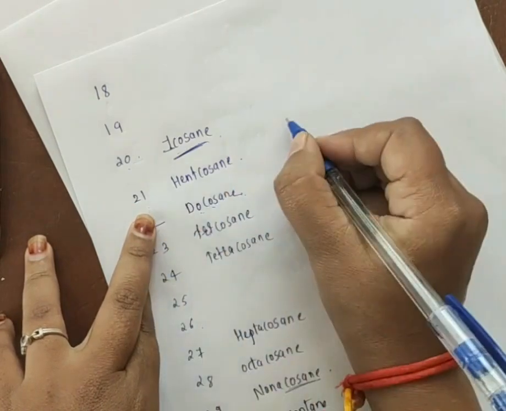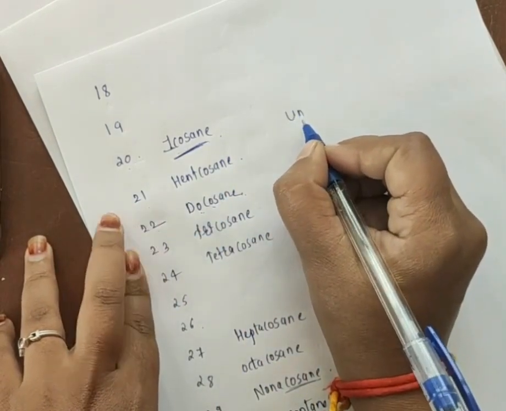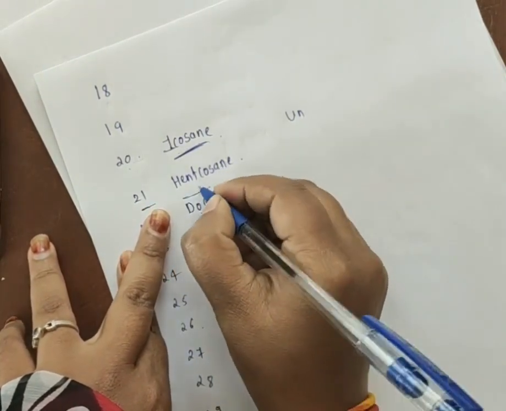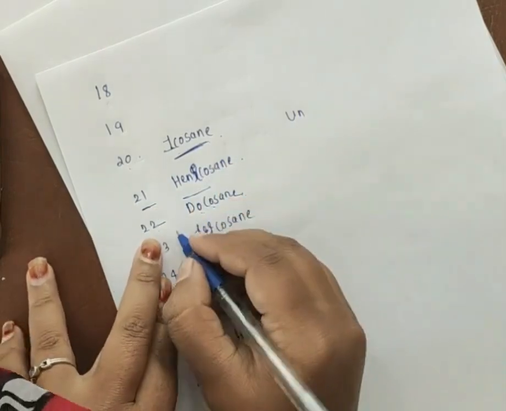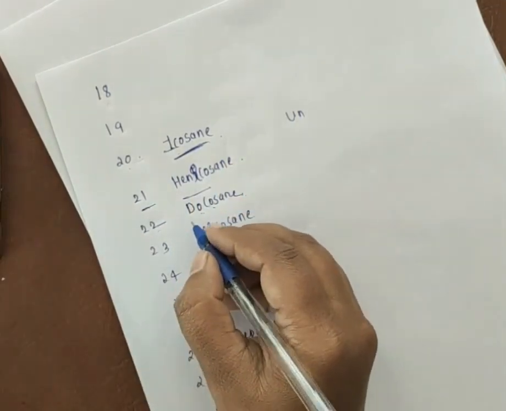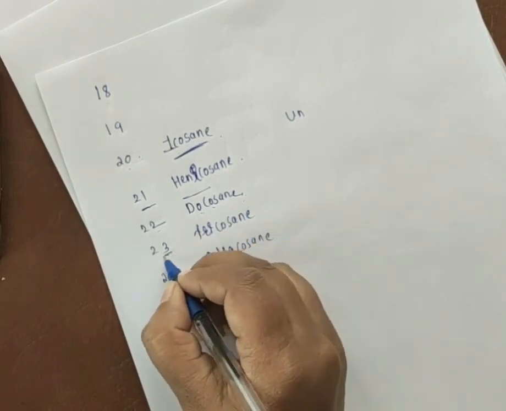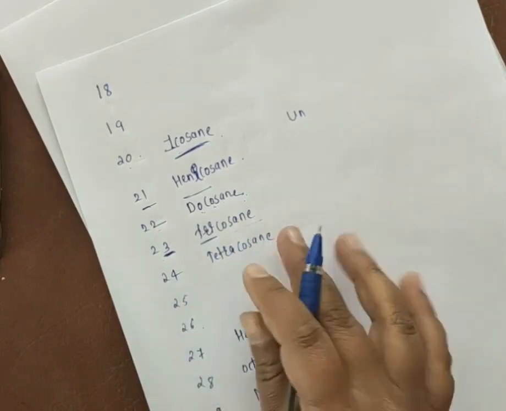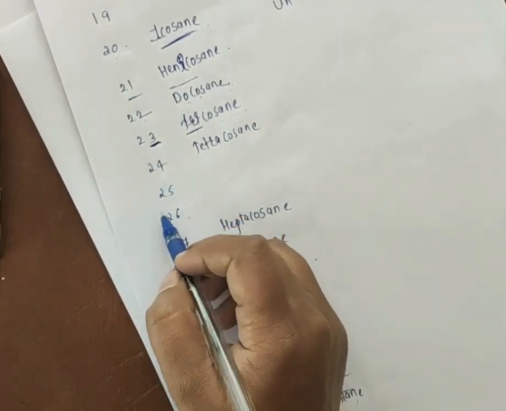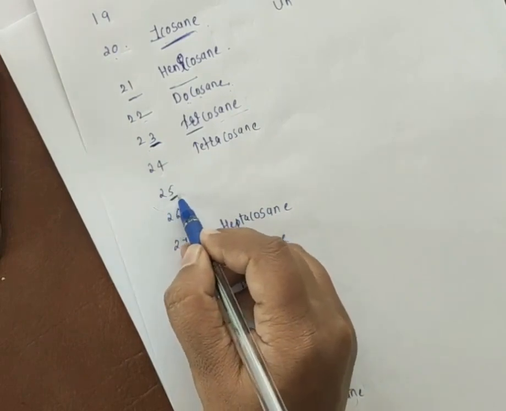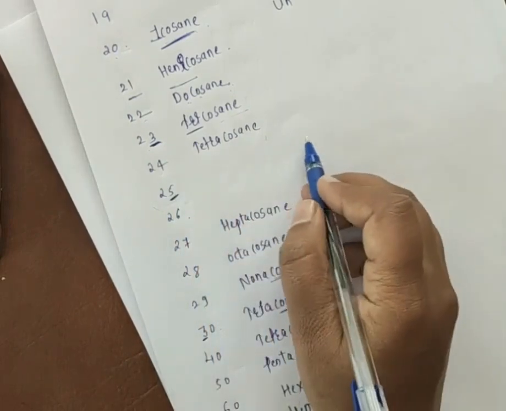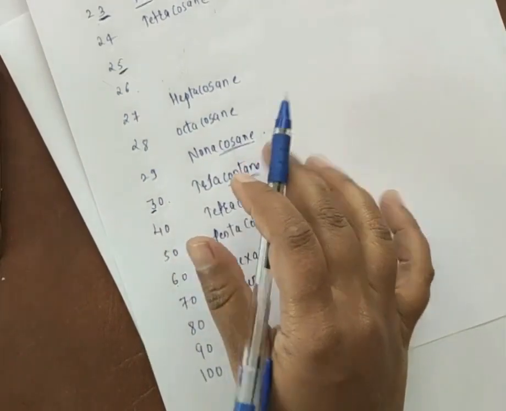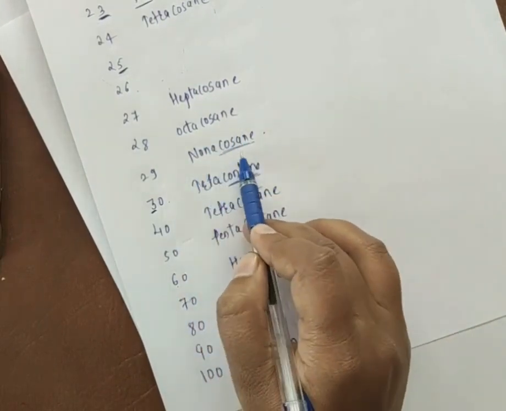For 21, like 11, I am using un as the first part. But in the case of 21, we have to use henicosane. H-E-N-I, henicosane. For 22, docosane. 23: again here you have to use 3, which means tri, and attach cosane. 24, tetracosane. In the same way, what is the name for 25 and 26? 25: what is the first part here? 5 means pentacosane. In the same way we have to write both 25 and 26. 27 heptacosane. 28 octacosane. 29 nonacosane.